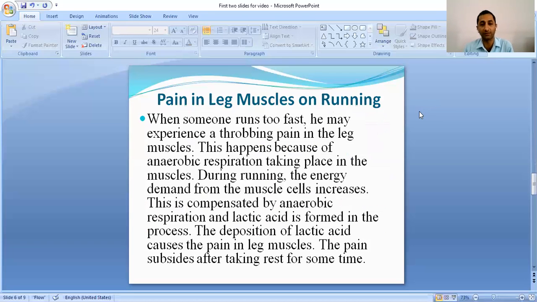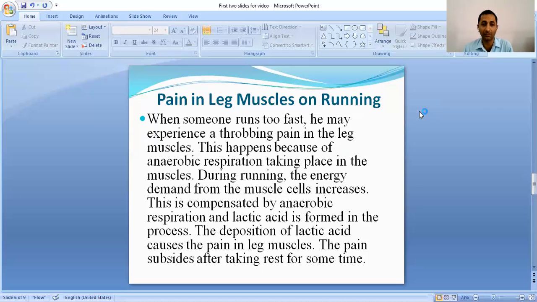Now, let us look at the reason why pain in the leg muscles occurs when we are running or doing heavy exercise on a sudden day. What is the reason for pain in the leg muscles in that case?